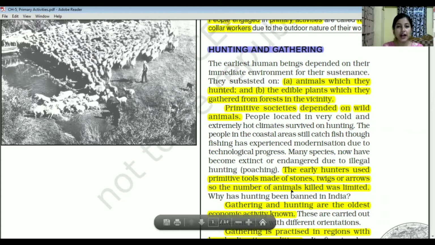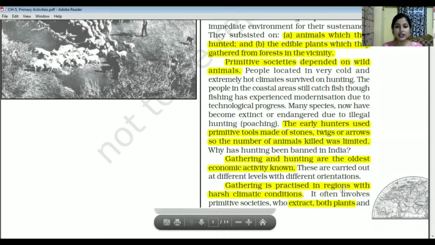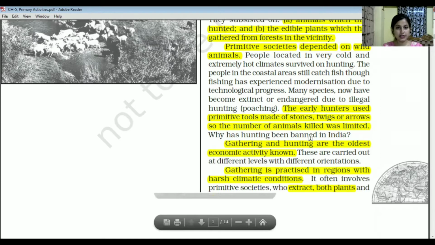The number of animals killed was limited. Now we can see that the Indian government has banned hunting, because many species have become extinct and endangered due to illegal hunting, which is known as poaching. Gathering and hunting are among the oldest economic activities.